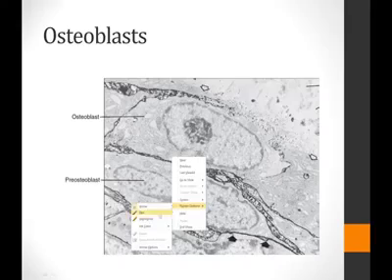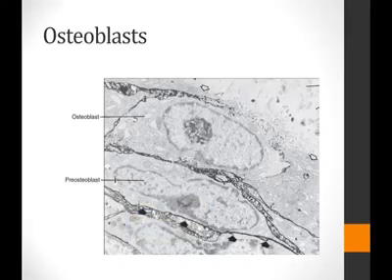This figure here shows the pre-osteoblast and the osteoblast. The pre-osteoblast is a comparatively elongated cell, and the osteoblast looks like a plump cuboidal cell with an eccentric nucleus.